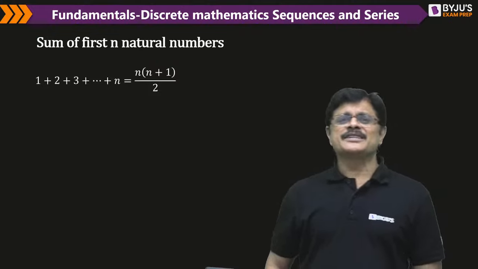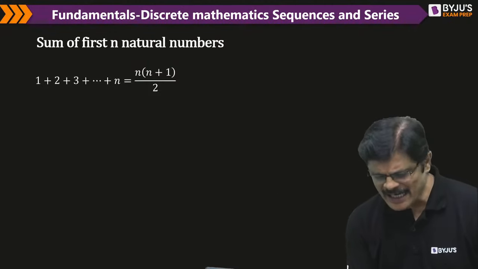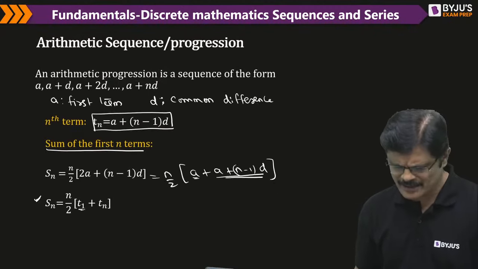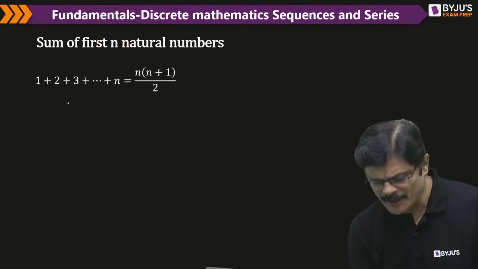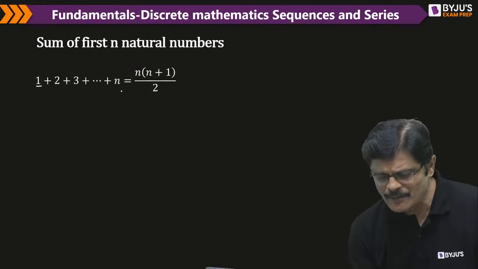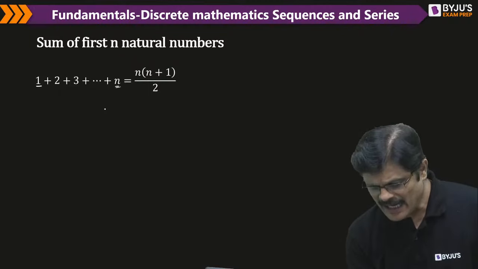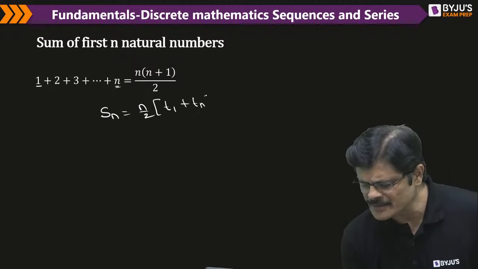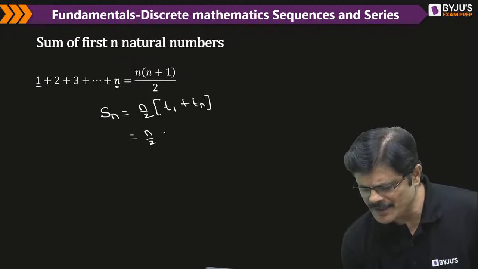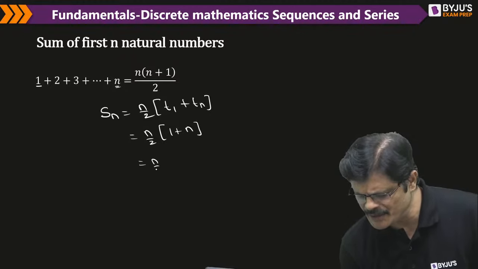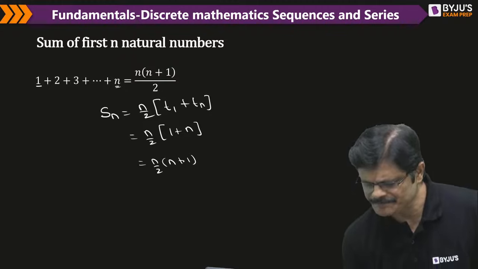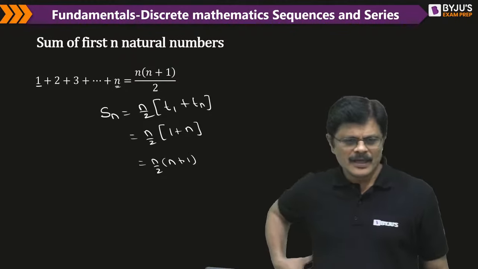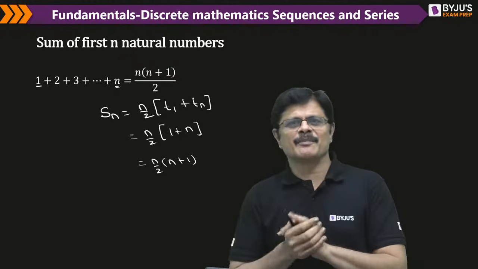See, the sum of the first n natural numbers. You can easily identify how you get this particular formula. Here the nth term is n. I want the sum to n terms, which is given by n by 2 into (first term plus nth term). The first term is 1 and the nth term is n. So it is n by 2 into (n plus 1). So this is your sum of the first n natural numbers, my dear friends.